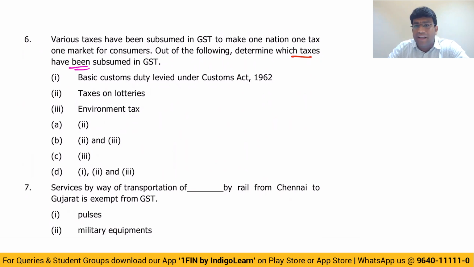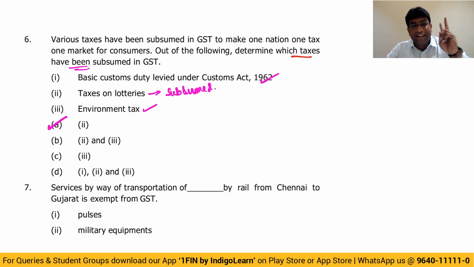Of course, direct tax is still there. First one, BCD, friends, basic customs duty is still in existence. And the taxes on lotteries, this is subsumed in GST, guys. Environment tax, that is still in existence. So what is subsumed in GST in these options is only the second point, that is taxes on lotteries. So answer is option A.